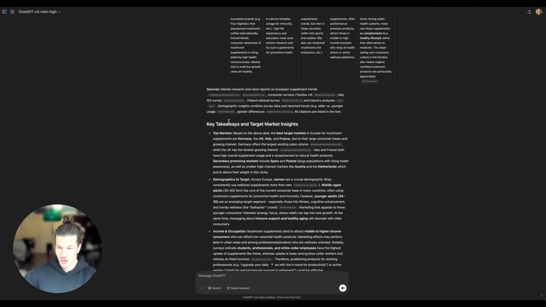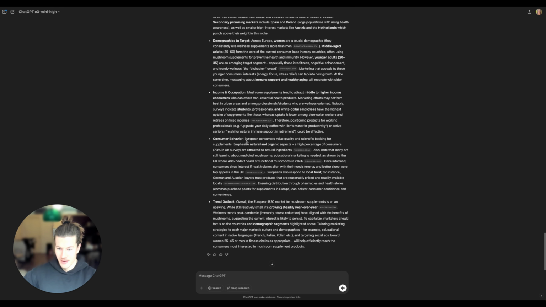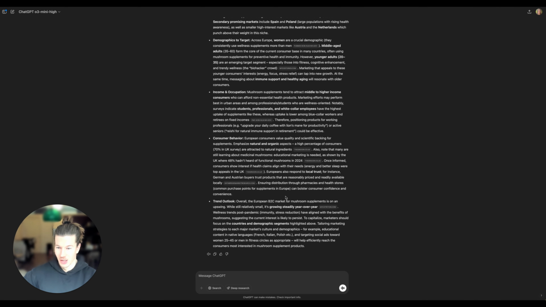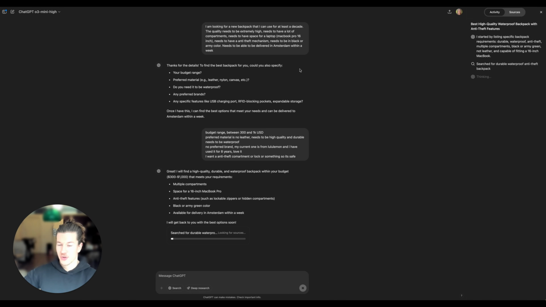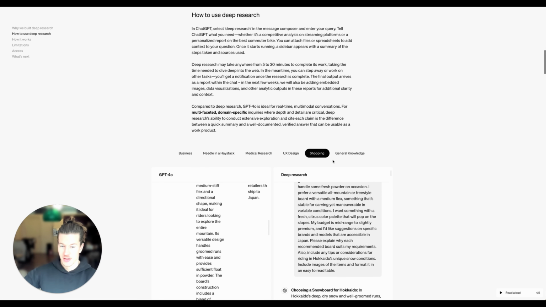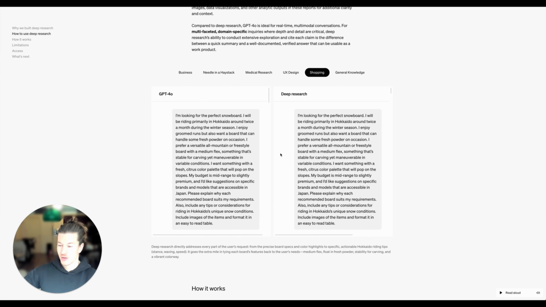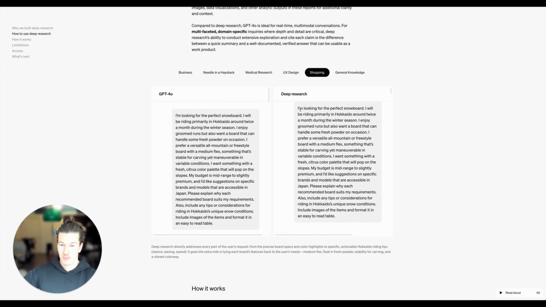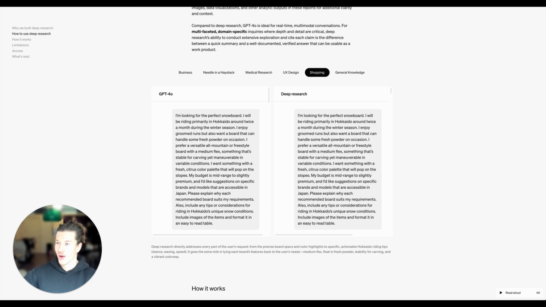All right, it also has some key insights right here. Key market insights, top markets. Okay, I will dive a bit deeper into that, but on the first glance, it looks pretty good, but who knows? A third option I want to play with in deep research is the shopping option. What I just read on the website is that you can use it as well for giving very specific prompts in regards to a product you're looking for. And then the response from deep research will be way better than 4.0 and previous models. So let's see how that works.